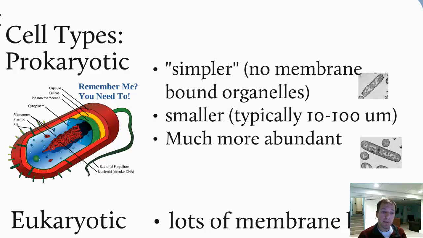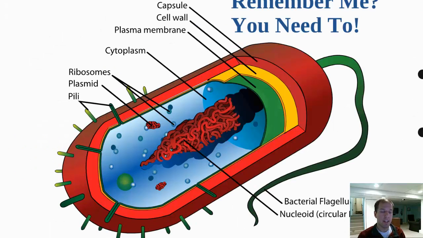Prokaryotic cells are going to be simpler, no membrane-bound organelles. They're small, and there's way more of them in the world than any other type of cell. You certainly need to know some of the particular structures that are in the prokaryotic cell: the flagellum, the capsule, the plasma membrane.